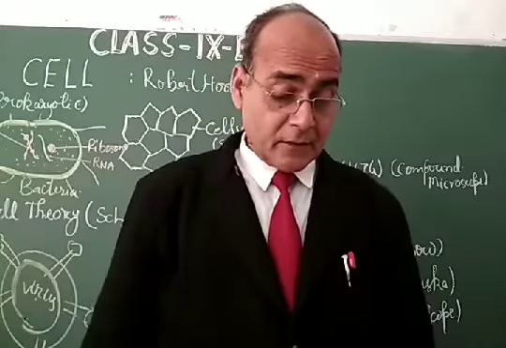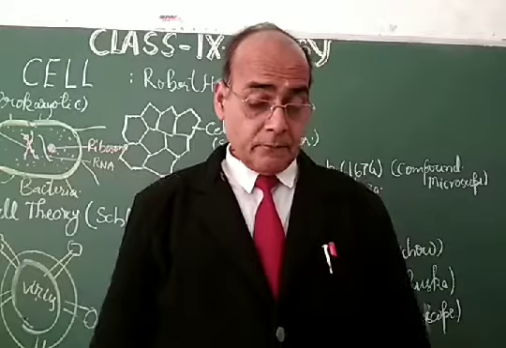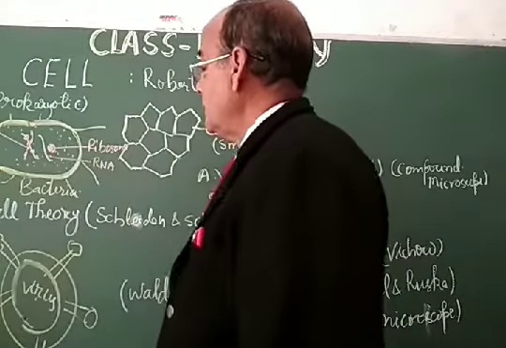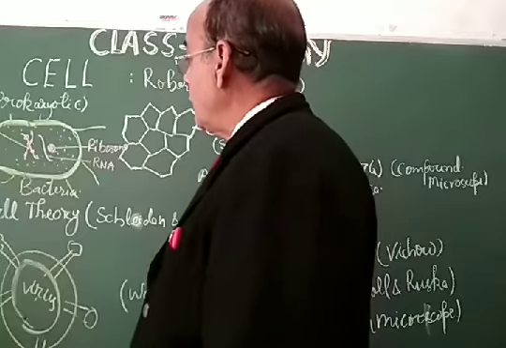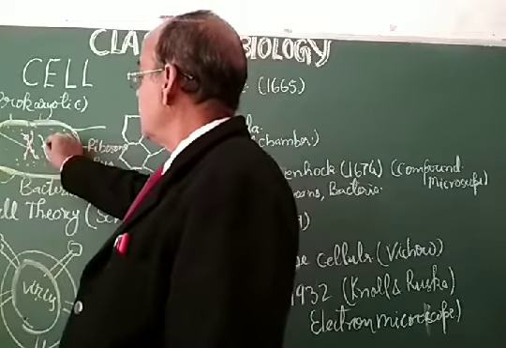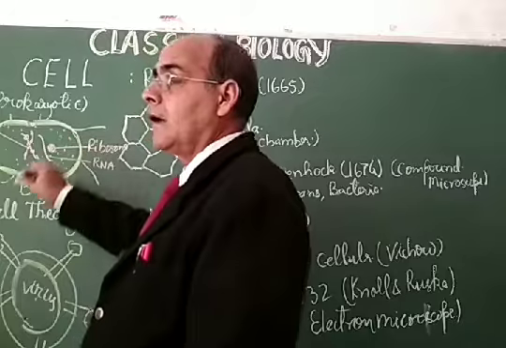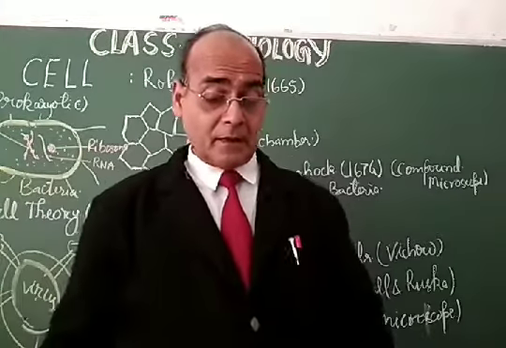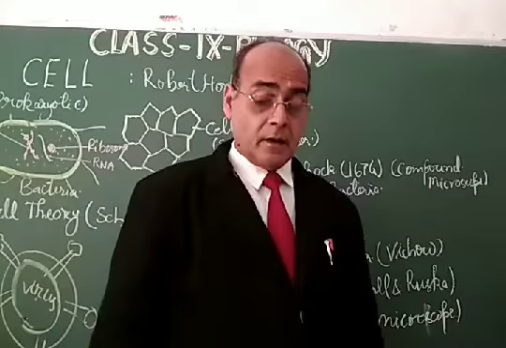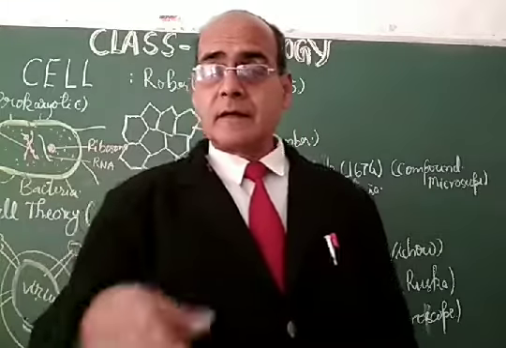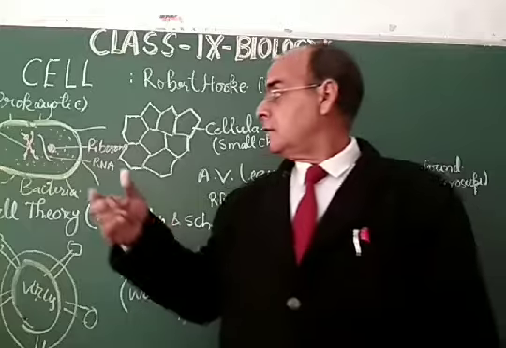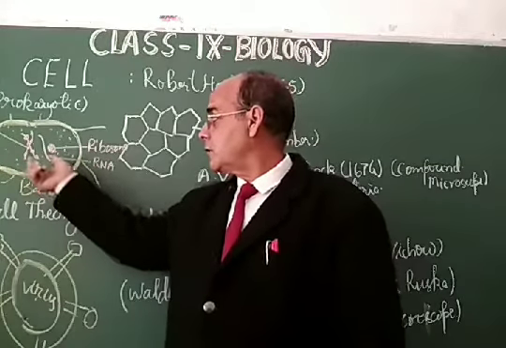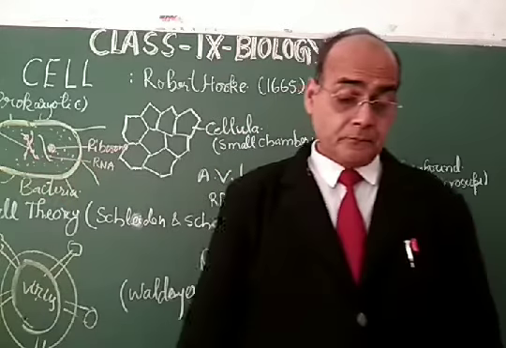My dear students, as far as the nuclear membrane is concerned, the nuclear membrane is not found in the prokaryotic cell, while all the eukaryotic cells have the nuclear membrane, they have a distinct nucleus, and the nucleus contains the nucleic acids, DNA and RNA.